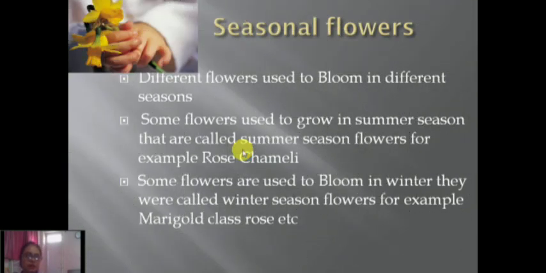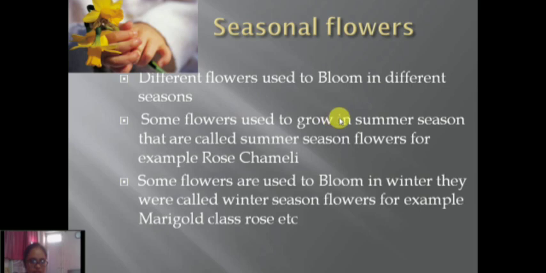Now children, one more thing, we have already learned about seasonal flowers. Those were two different kinds of flowers, means flowers of two different seasons. Different flowers bloom in different seasons.